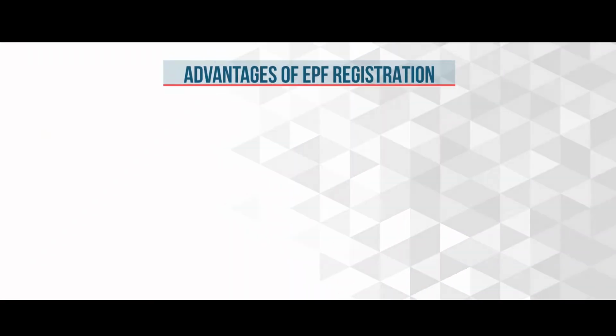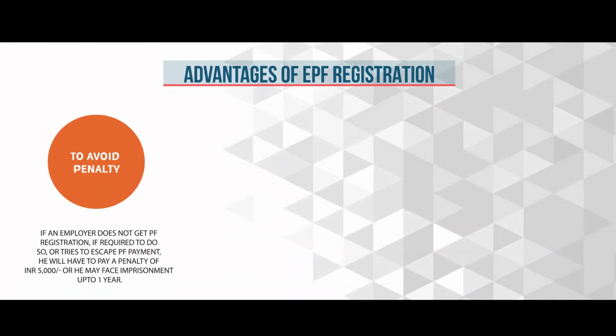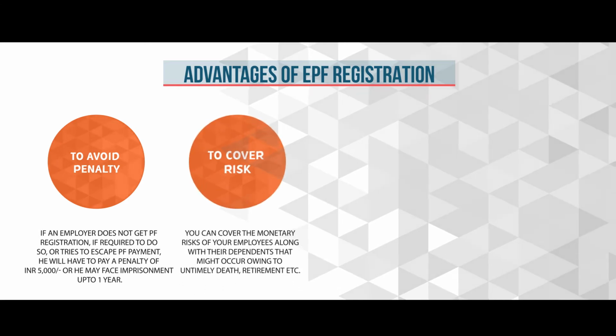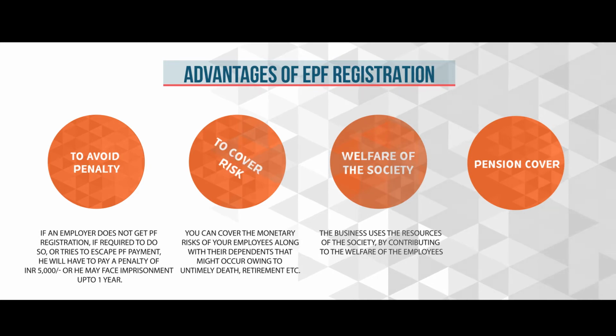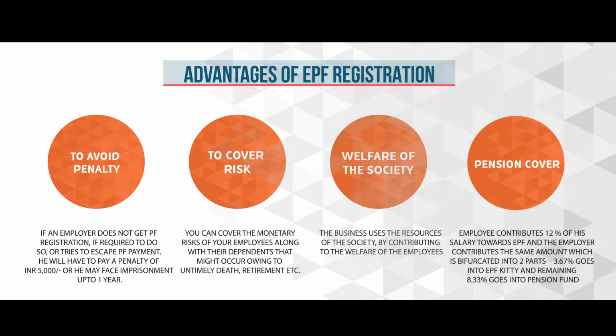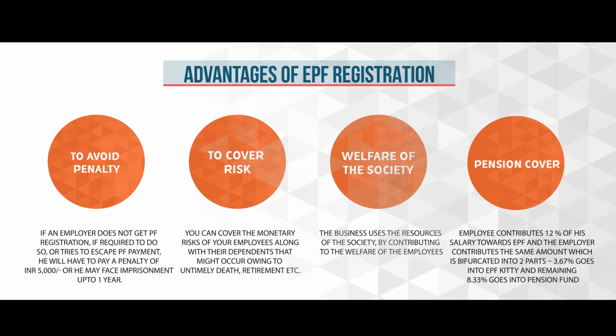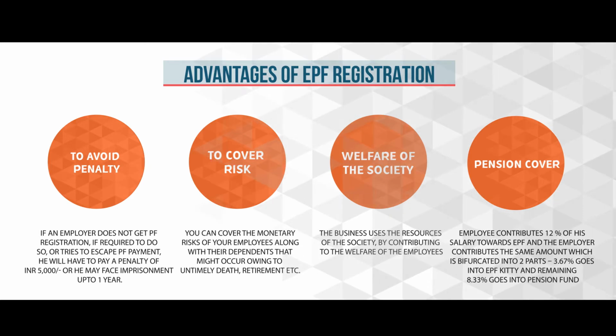The advantages of EPF registration are: avoid penalty. If an employer does not get PF registration or tries to escape PF payment, he will have to pay a penalty of 5,000 rupees or he may face imprisonment up to 1 year. Cover risk. The most primary advantage of the EPF registration is that you can cover the monetary risks of your employees along with their dependents that might occur owing to untimely death, retirement, etc.